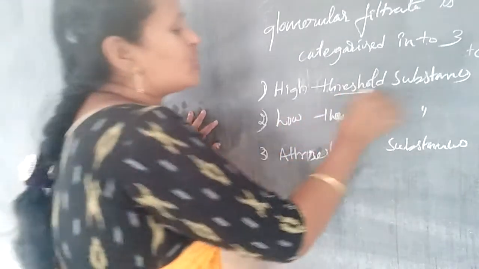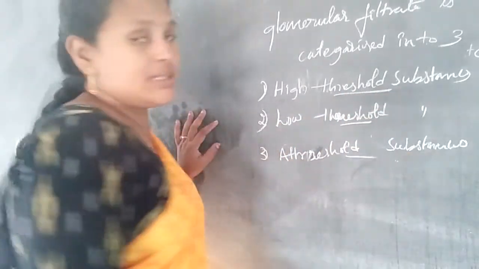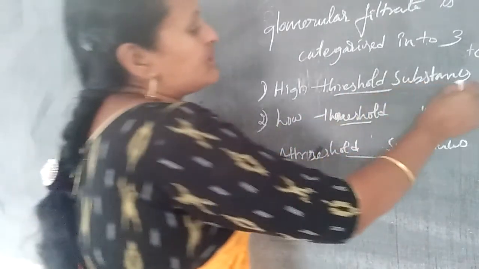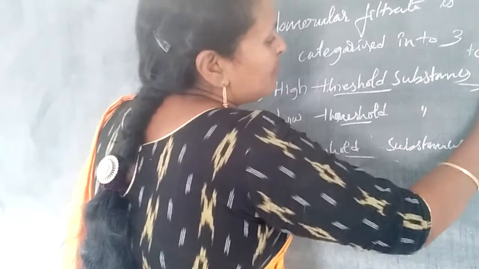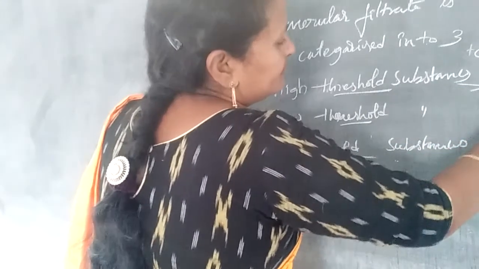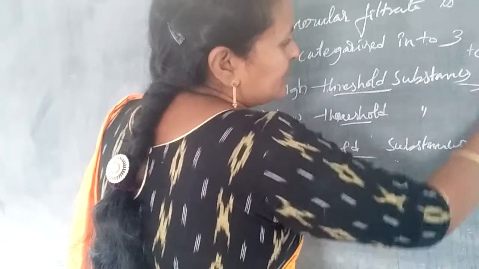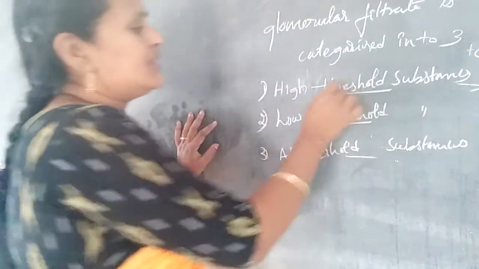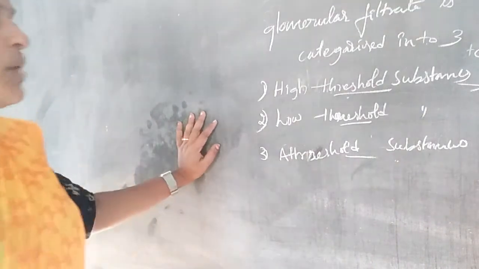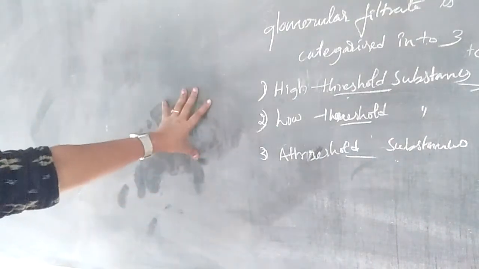What is a threshold? Threshold is the minimum quantity or capacity. What are high threshold substances?